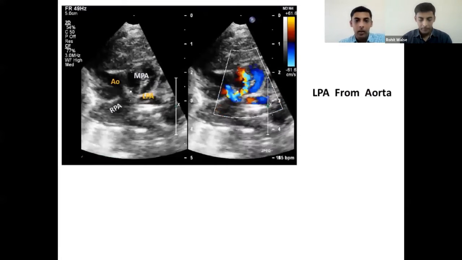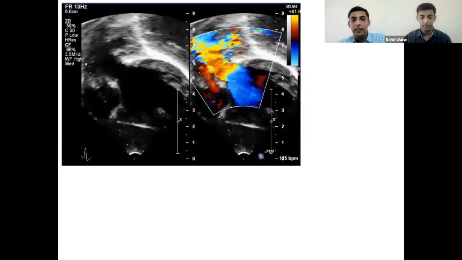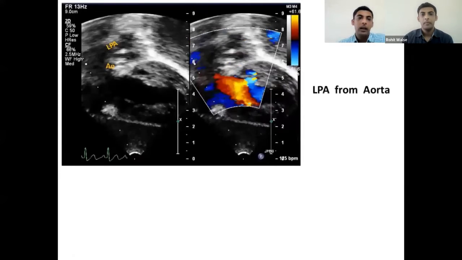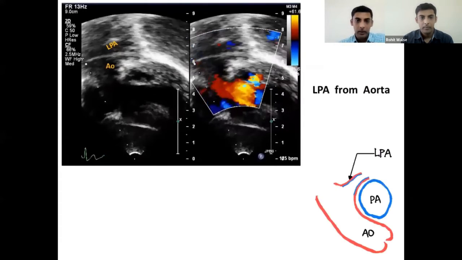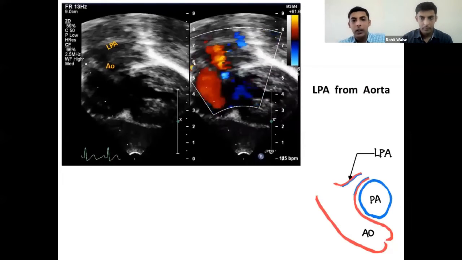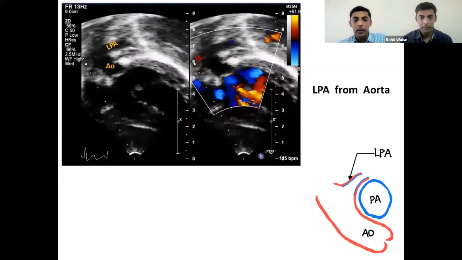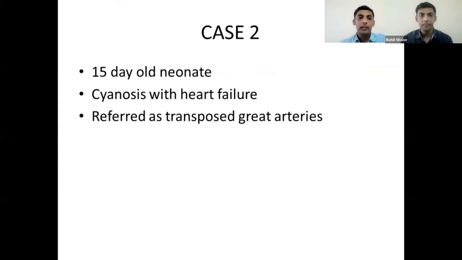The subcostal view also showed that LV is giving rise to aorta, and the left pulmonary artery is arising from the ascending aorta. So this was a case of an ectopic left pulmonary artery from ascending aorta with associated tetralogy of Fallot. Our second case, 15-day-old neonate, referred with cyanosis and heart failure as a case of transposed great arteries.